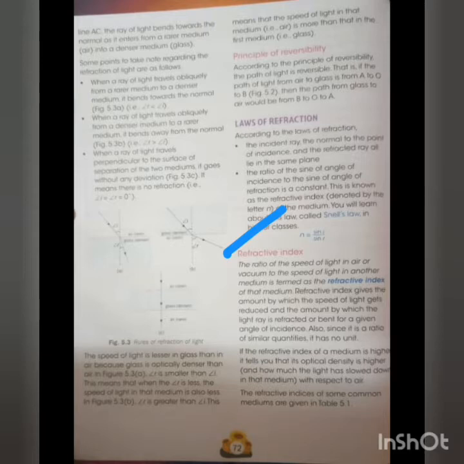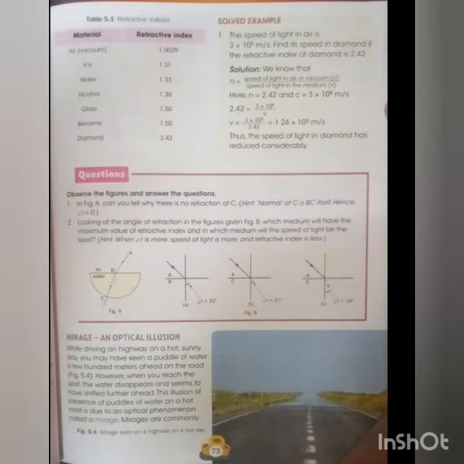Now, refractive index gives the amount by which the speed of light gets reduced and the amount by which the light ray is refracted. See, the refractive indexes of some mediums are given in table 5.1. Let us check that. See, the refractive index table is given here. Air has a refractive index of near about 1 and diamond has the maximum refractive index of 2.42.